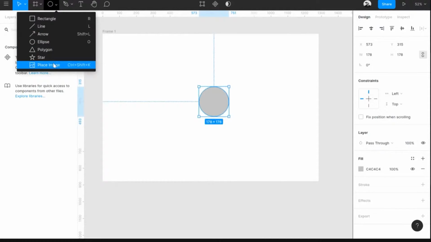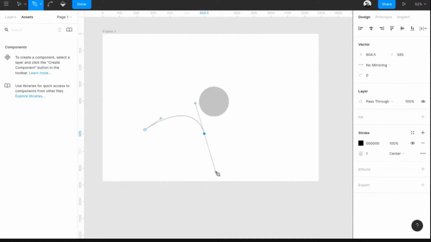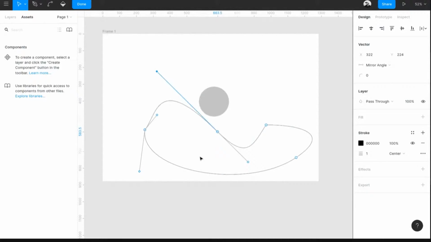There is a place image thing. We'll get back to it in a while, how to place images, how to draw stars, all these things. And there is the pen tool. If you have been designing in Illustrator or Photoshop, you will be familiar with the pen tool. If you're a beginner, it will be a bit hard to actually get started with the pen tool. But once you master it, you can actually draw really custom and complex shapes using Figma. It has things like anchors and points, so you can basically change the curves and all these things. So it's basically a Bezier curve.